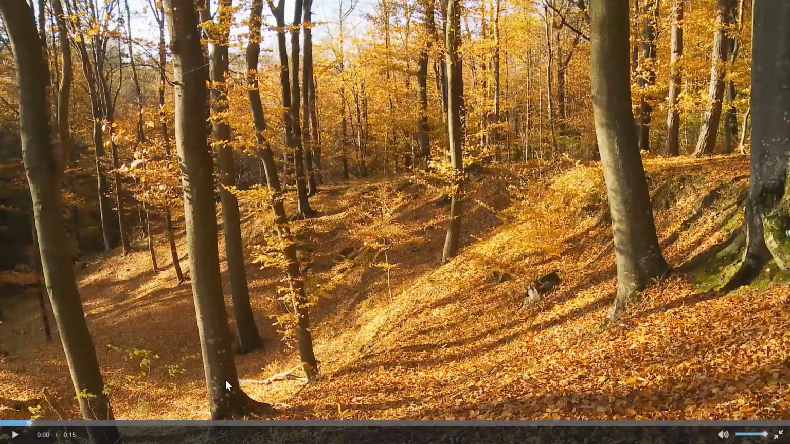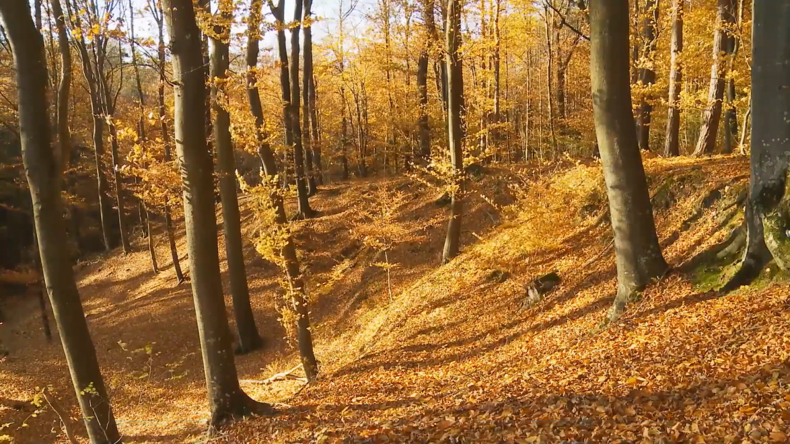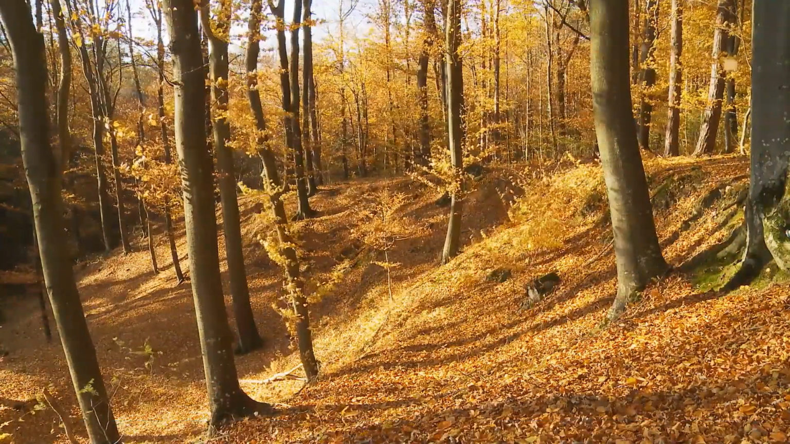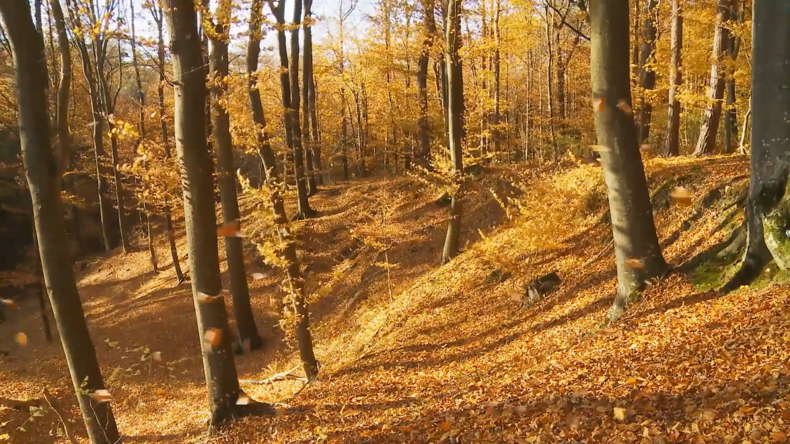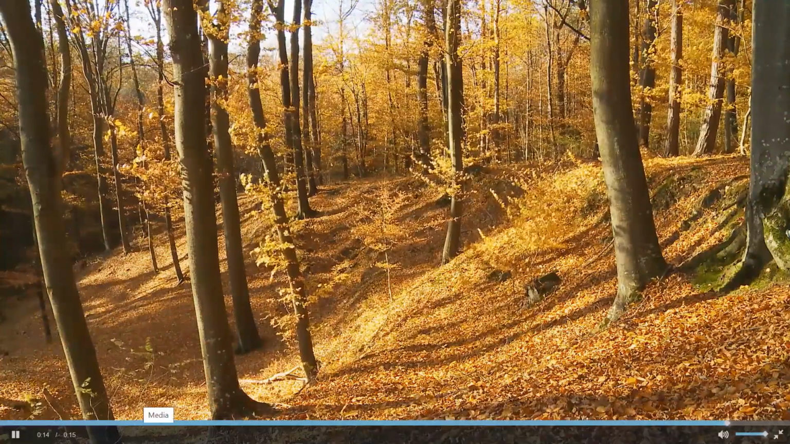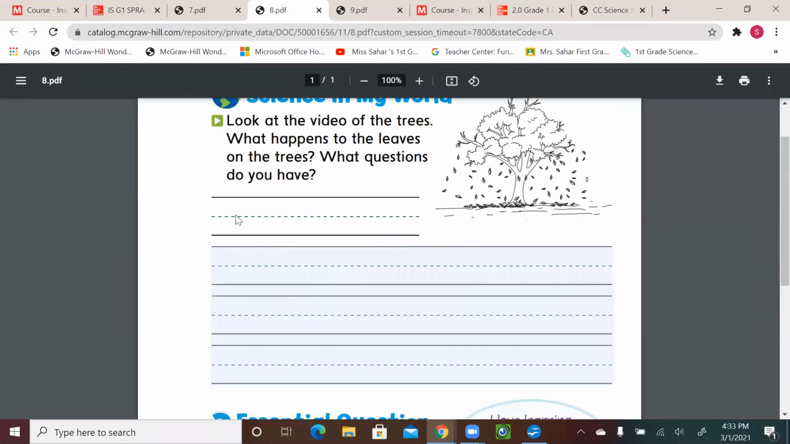I'll play it one more time. Your question could be related to the colors or why the leaves are falling. So what do you have in mind? What question could you come up with? What happened to the leaves on the trees, and what question do you have in mind?